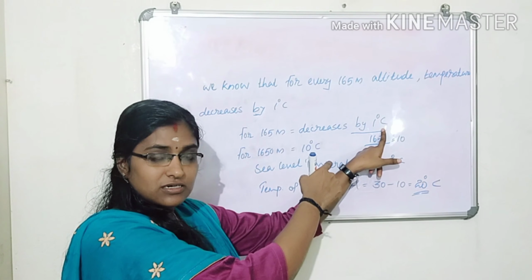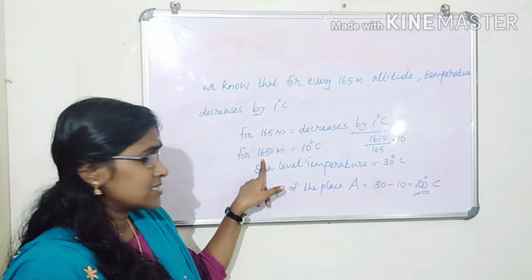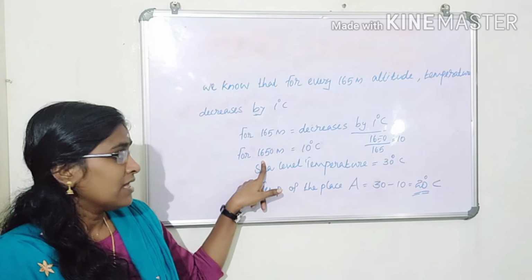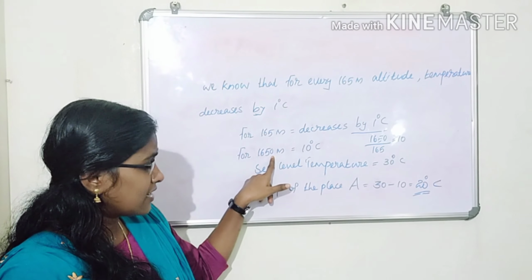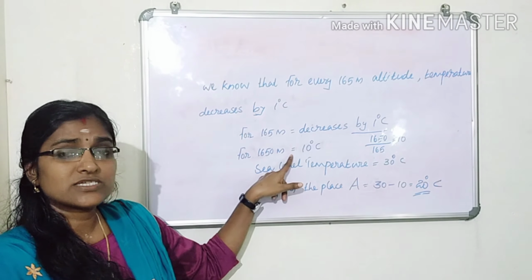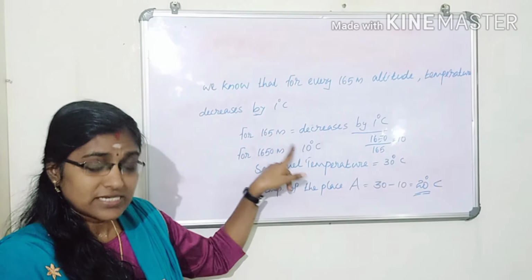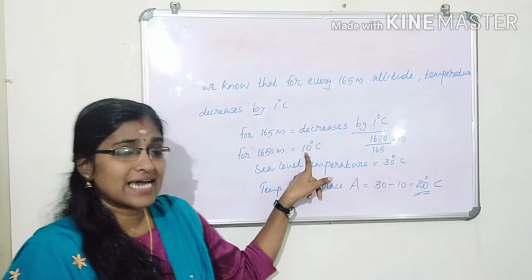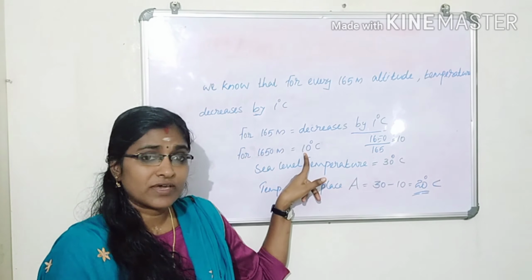From this figure, the altitude is 1650. Then for 1650 meters, the temperature decreases by 10 degrees Celsius. How do we get that answer?